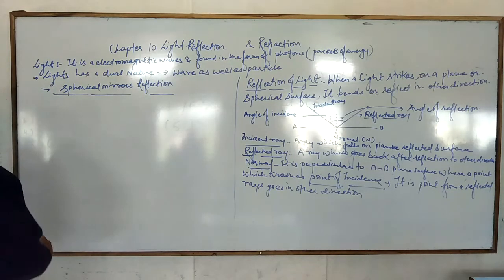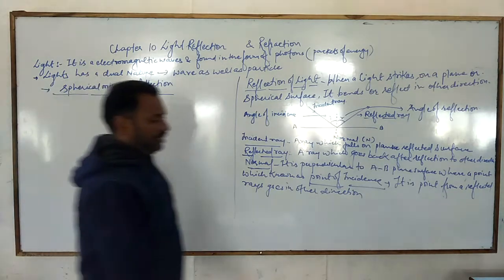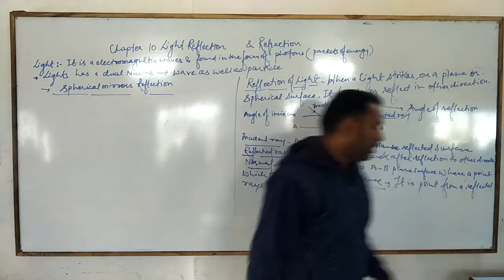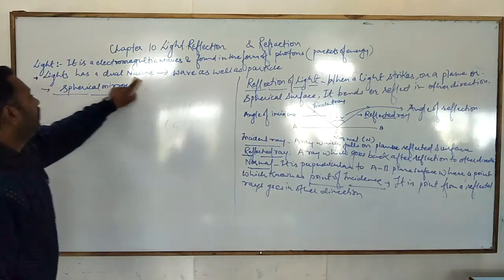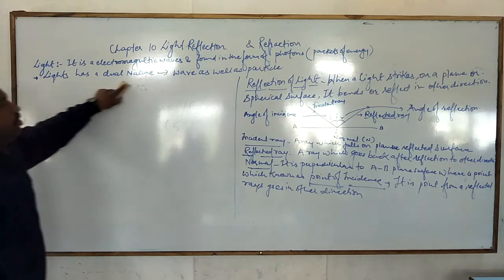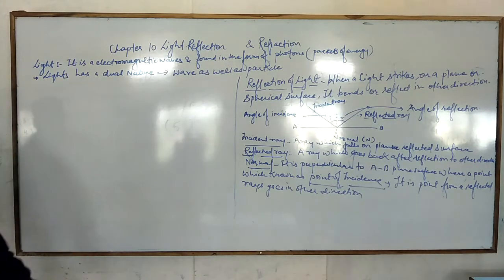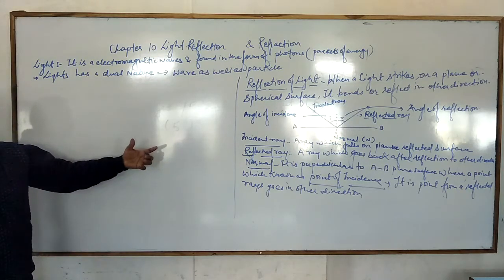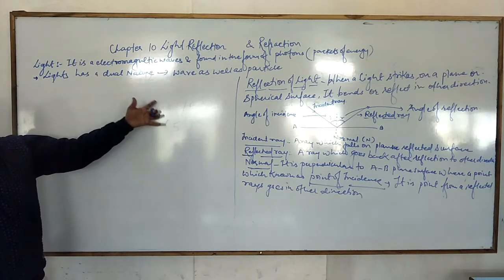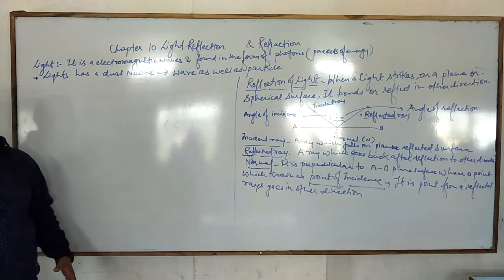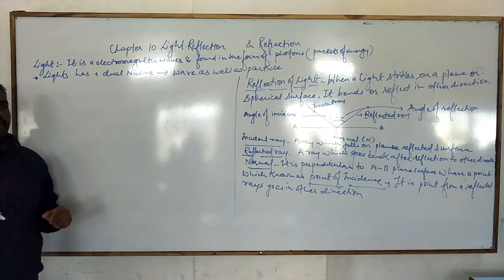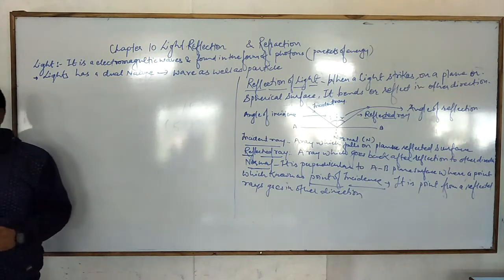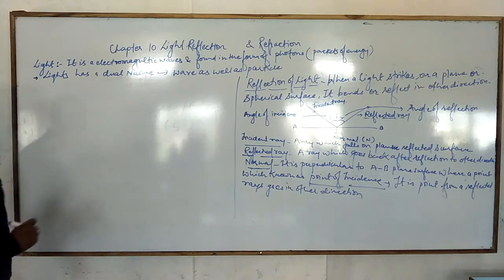Okay, then we will start spherical mirrors of reflection. Before that, we have to see the two laws of reflection of light. This is also important because generally these laws are not applicable sometimes for spherical surfaces, or maybe some irregular shapes of surfaces. But these are the general laws which the reflections follow. So see that.